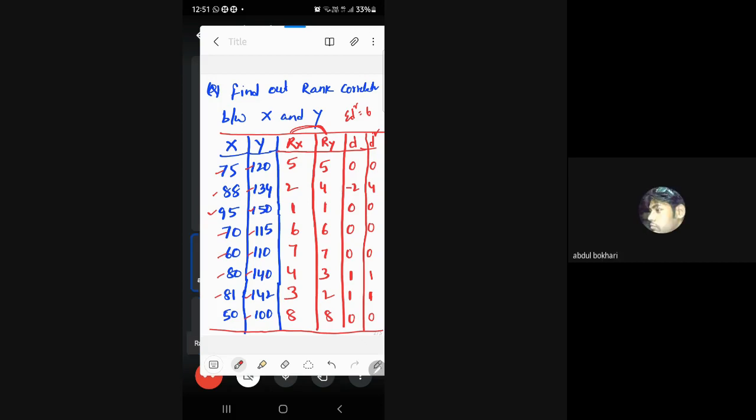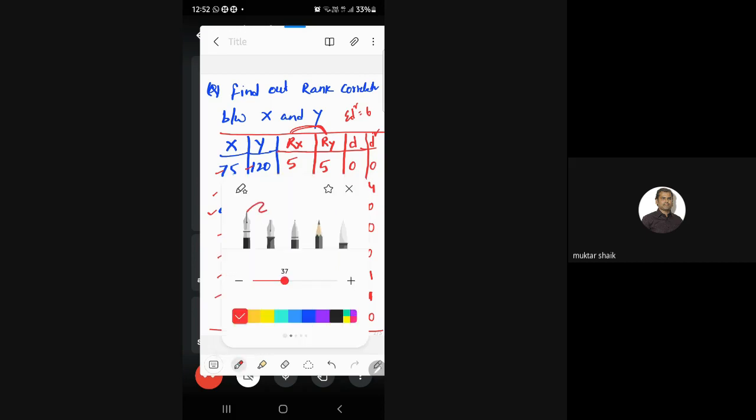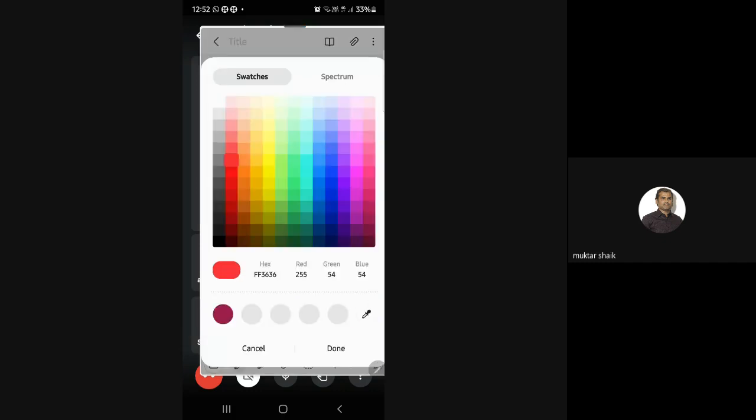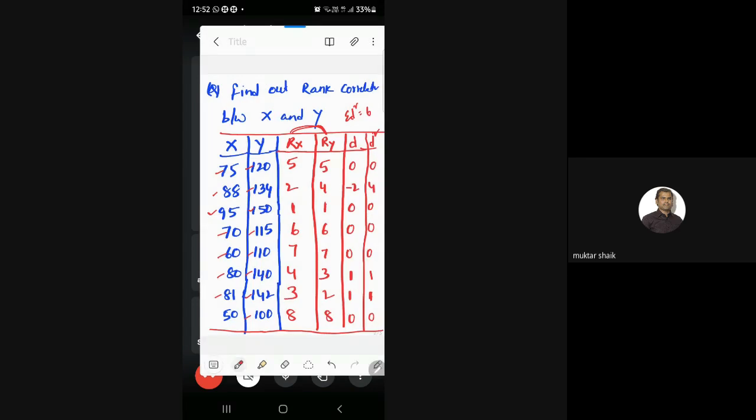Sir, just explain Rx and Ry, please. Can you define the rank once? Simple: Rx is nothing but ranks for variable x, and variable x means the first one.